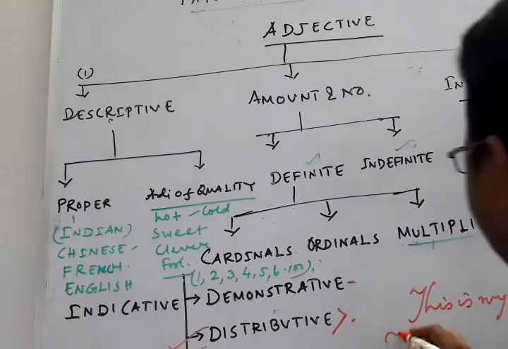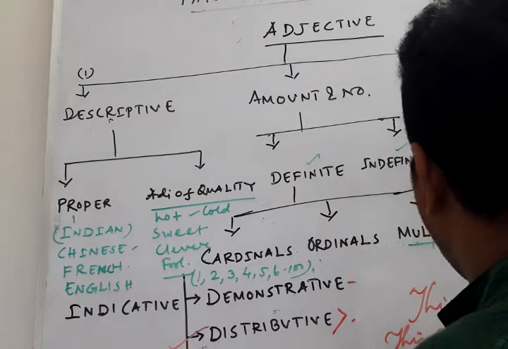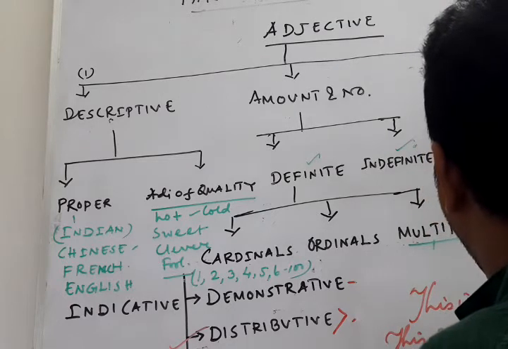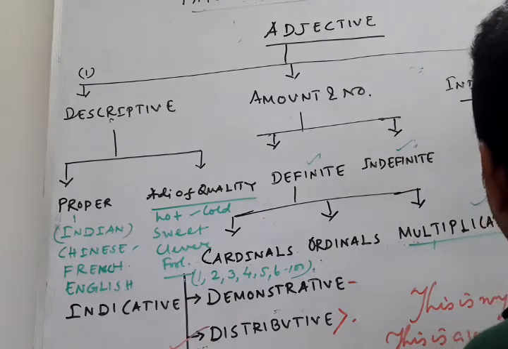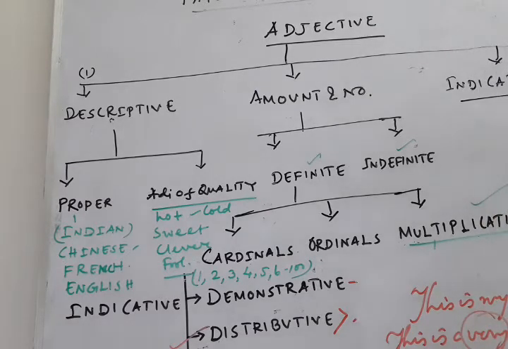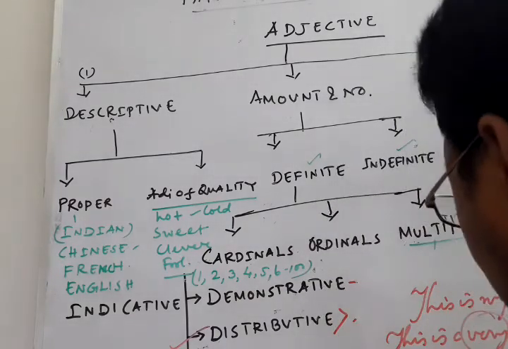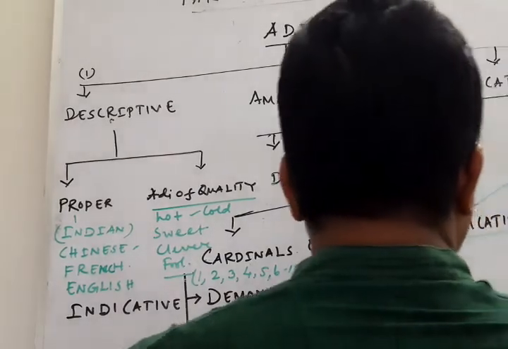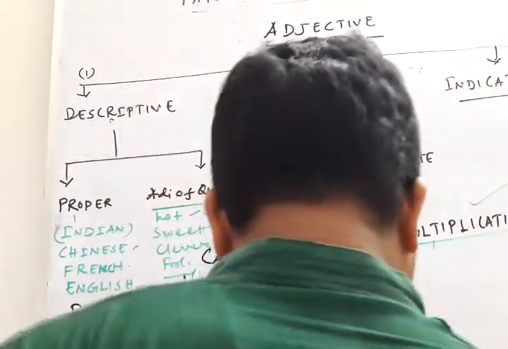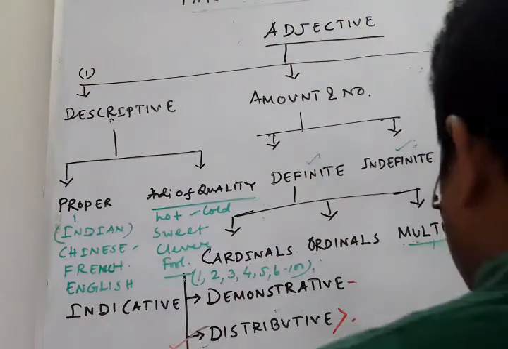This is a very beautiful flower. Okay, so here very is the emphasizing adjective. Okay, next comes interrogative adjectives. What are the interrogative adjectives?